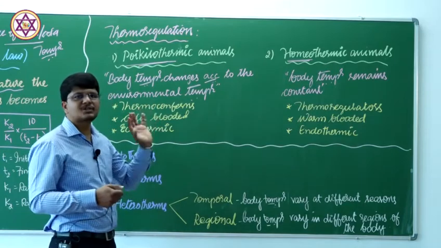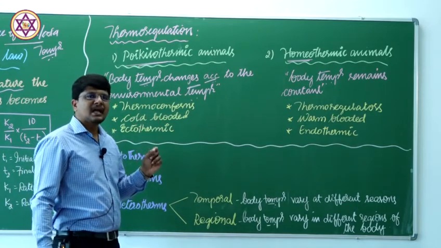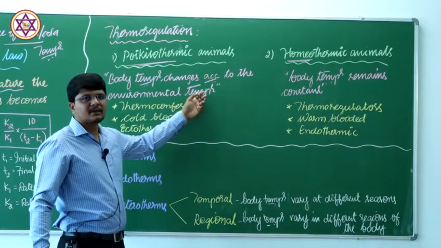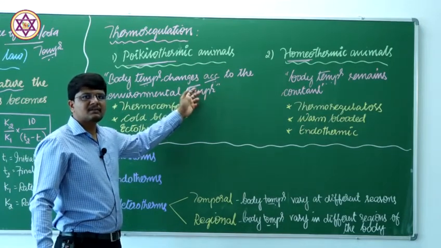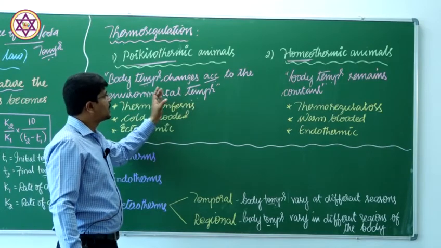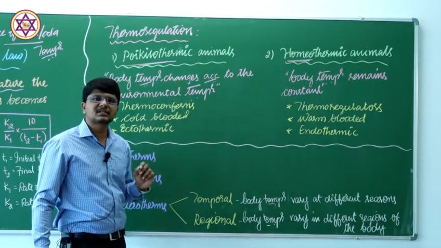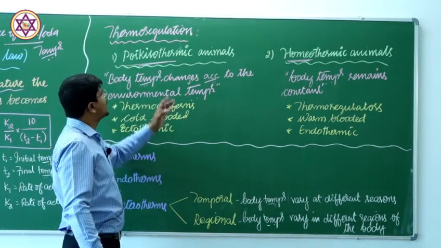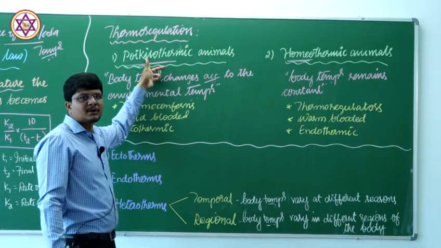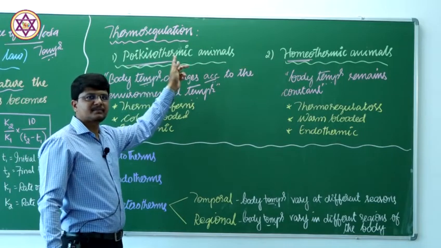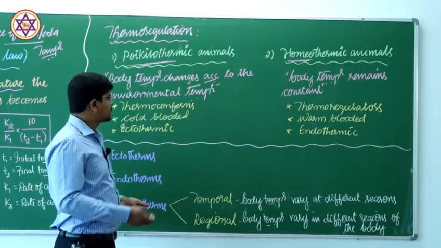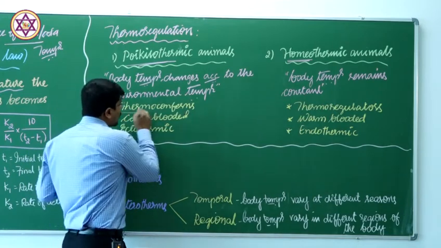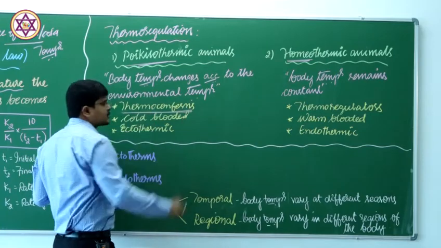Likewise, there will be fluctuation in the body temperature, and those fluctuations are seen along with the various metabolic activities. If that kind of adaptation is seen in the animal where the temperature is fluctuating, that group of individuals are poikilotherms or poikilothermic animals. And these poikilotherms are also called thermoconformers.